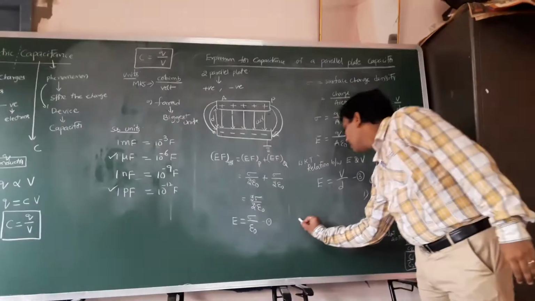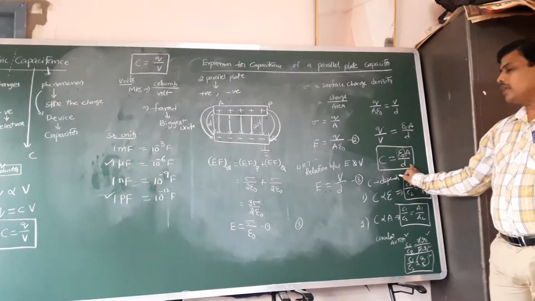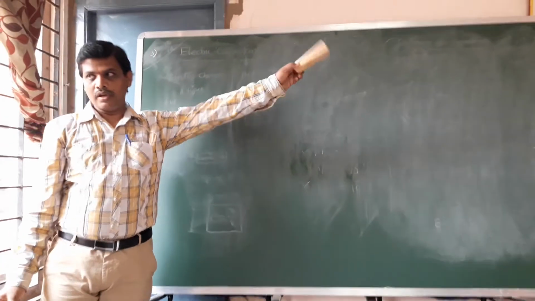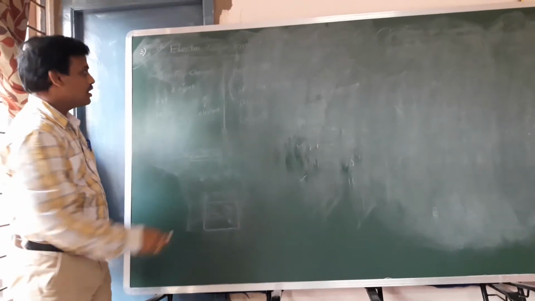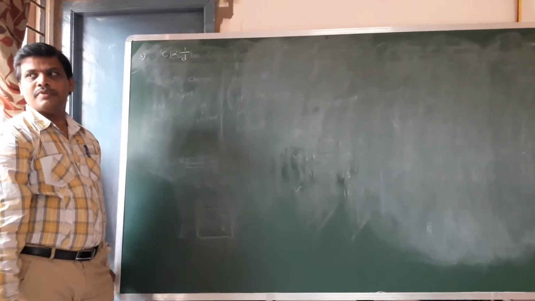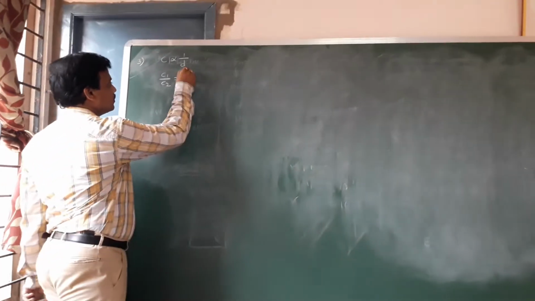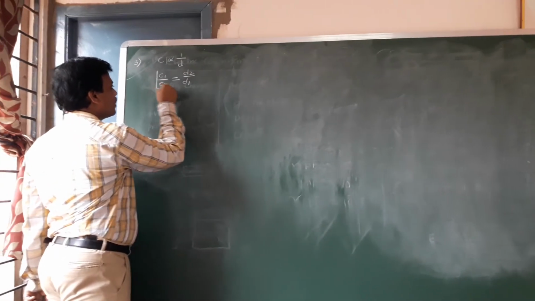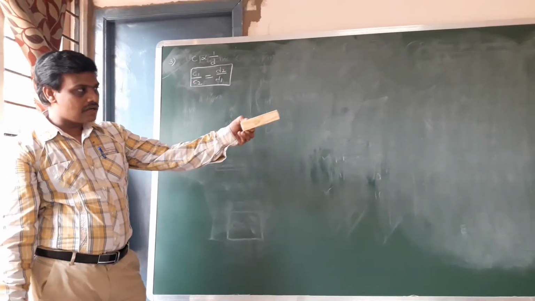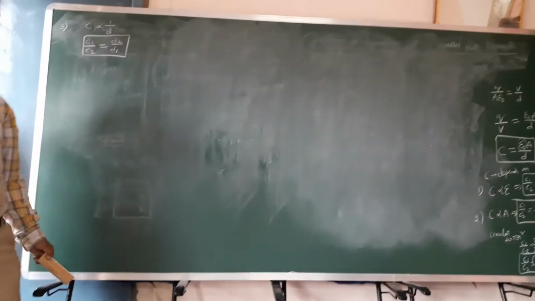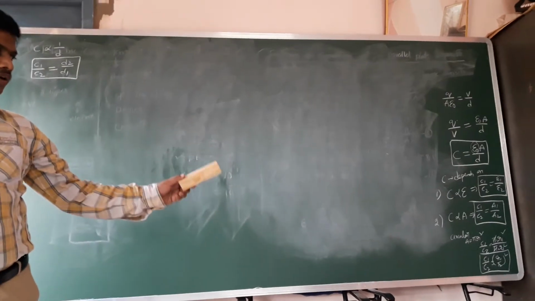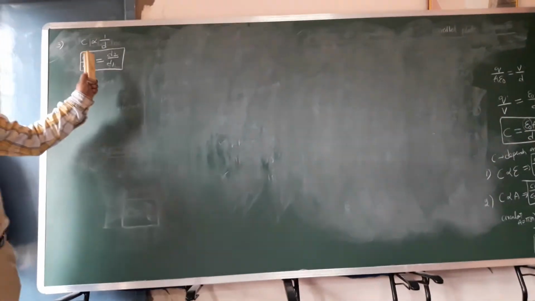And the third one: C depends on the distance between the plates. C is inversely proportional to the distance between the plates, so C is directly proportional to 1 by D. For two capacitors, C1 by C2 is equal to D2 by D1. As the distance between the plates increases, the capacitance value decreases. So, based on C equals epsilon naught A by D, we can derive four equations for numerical purposes: one based on medium, second based on area, third based on radius of the plates, and fourth based on distance between the plates.